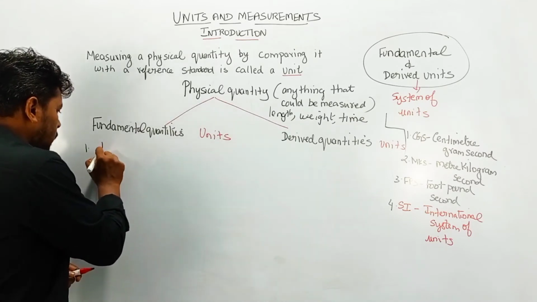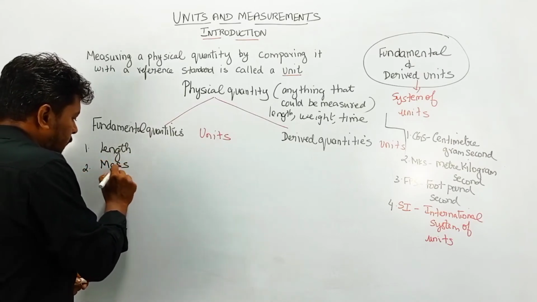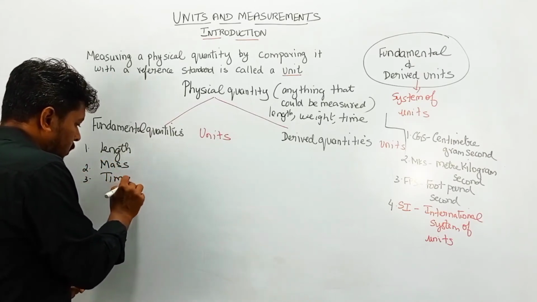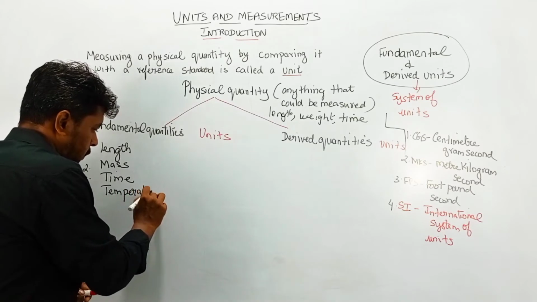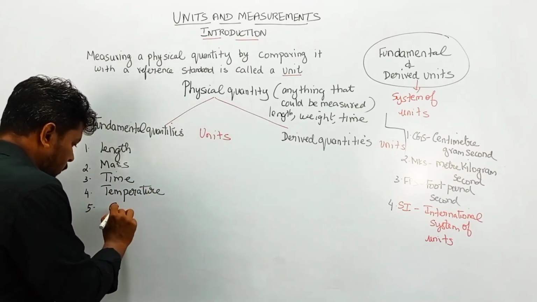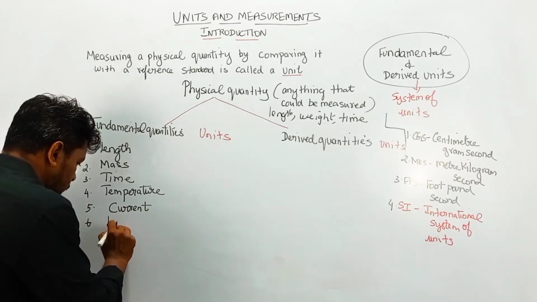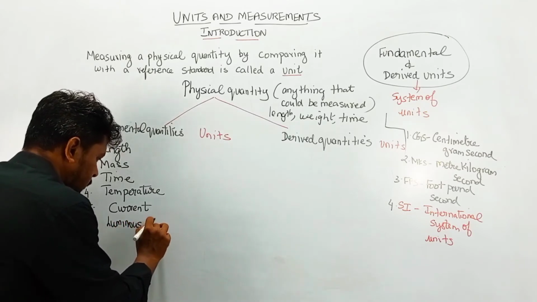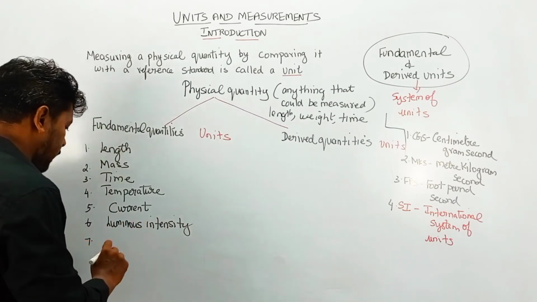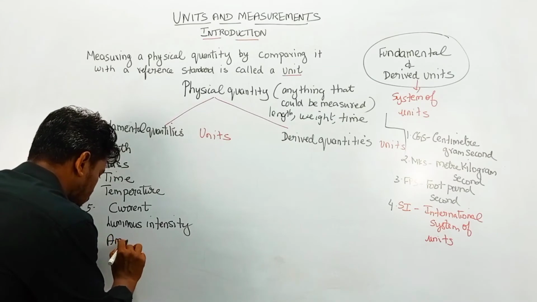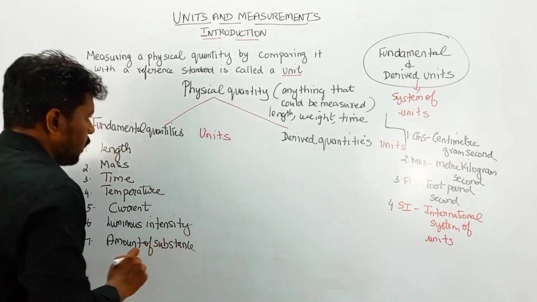First we have length, mass, time, temperature, current, luminous intensity, and finally amount of substance.